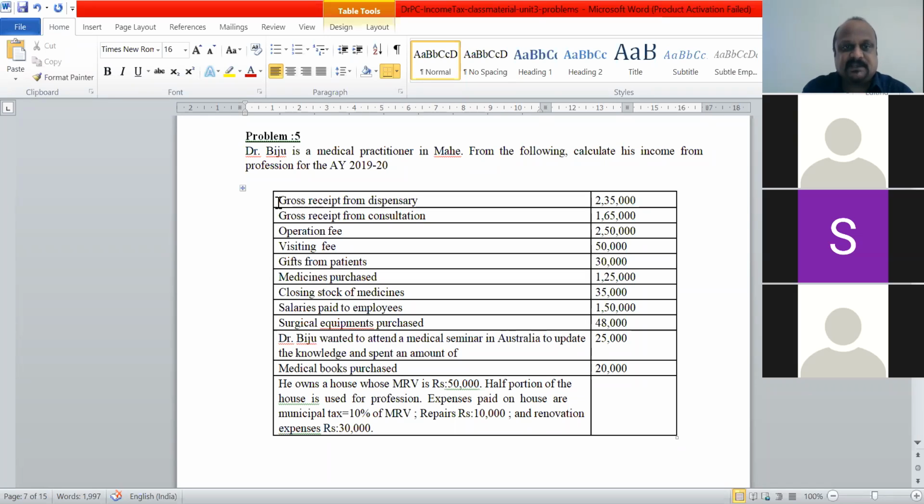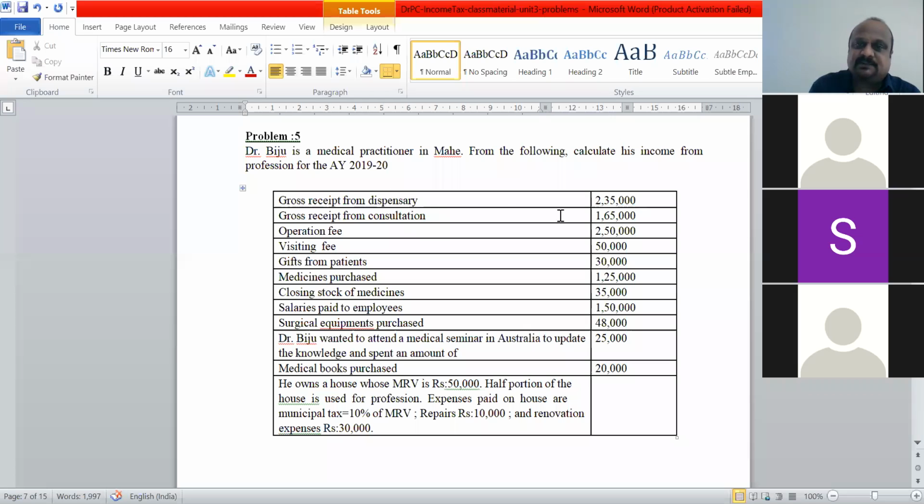The first one is gross receipt from dispensary. He is a doctor, a medical practitioner. Gross receipt from dispensary is 2,35,000, so this is an allowed revenue or income. Second one is gross receipt from consultation. Doctors usually do consultation.